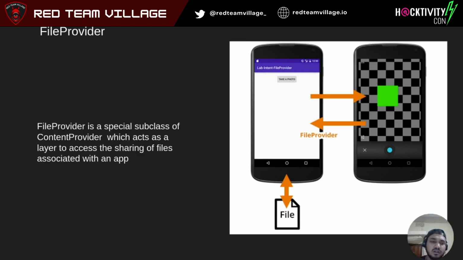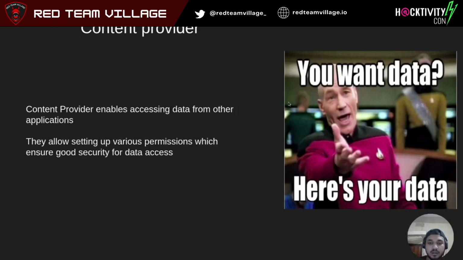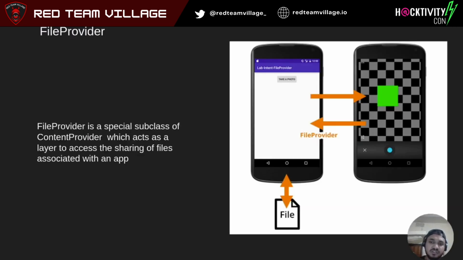Now, file provider is just a subclass of content provider. Let's say you have a file stored in your private directory and you want to share it with another application. You can use file provider for this. Using content provider, you would only share, read or write things like your contacts. For example, if you want to write or read contacts, you can use content provider for that. But for exchanging and reading files, we can use file provider. It's much simpler and more secure.